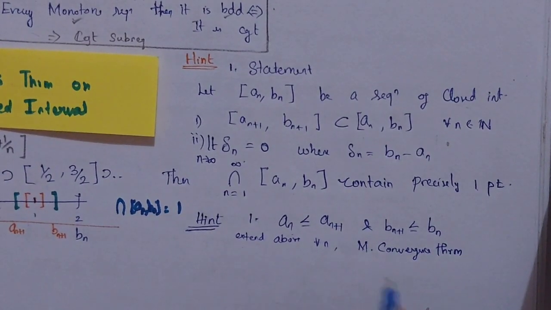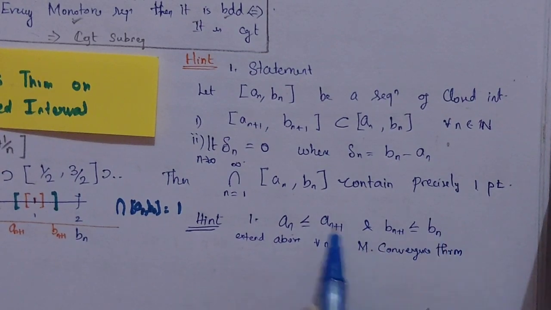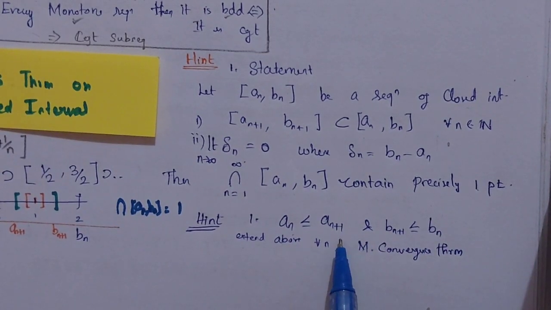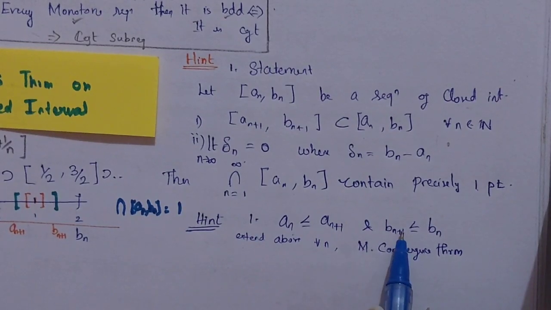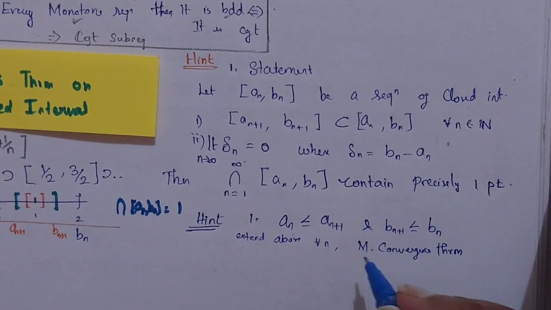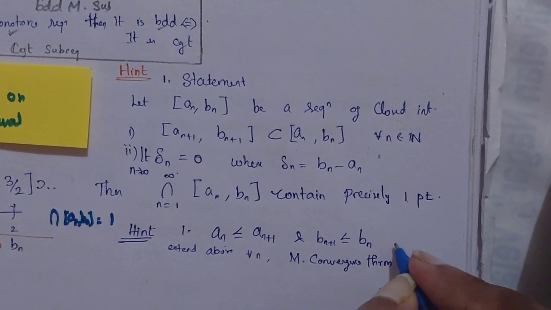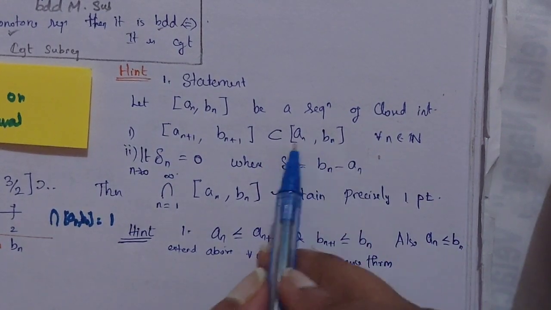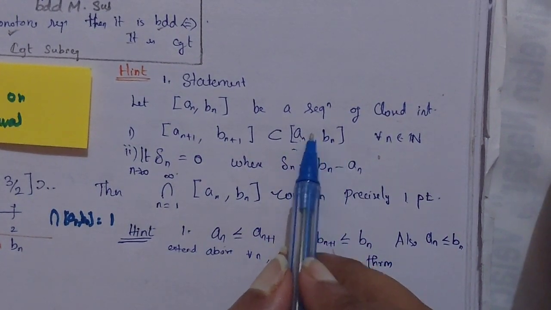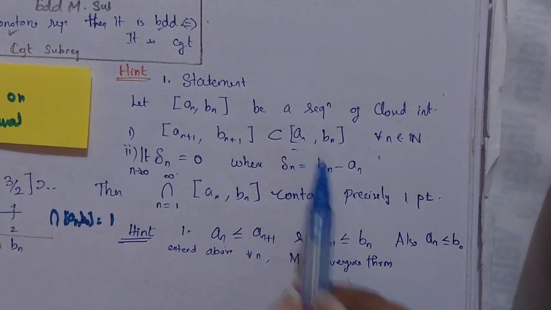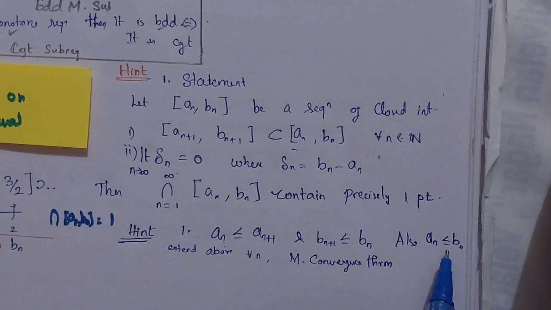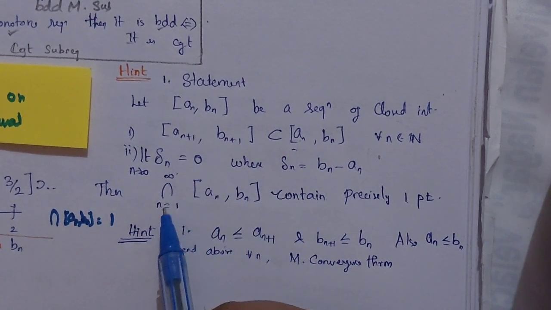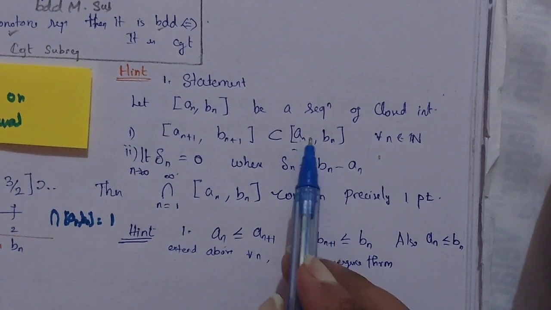The monotone convergence theorem is nothing but: if it is monotonically increasing and bounded above. There is also a relation between a_n plus 1 and b_n plus 1, so you should not miss it. I should write this also: a_n is less than or equal to b_n. How did you get a_n less than or equal to b_n? In the closed interval, this one is obviously less than or equal to this one. I'm saying equal to won't come, but I write it to avoid problems, because there are infinite numbers of intersections, that is, an arbitrary intersection.